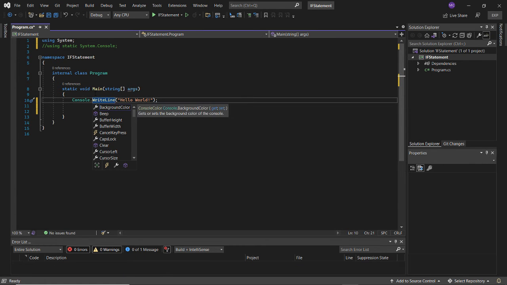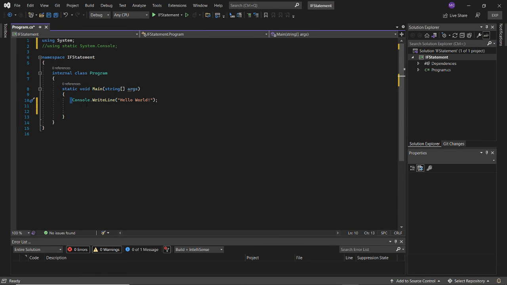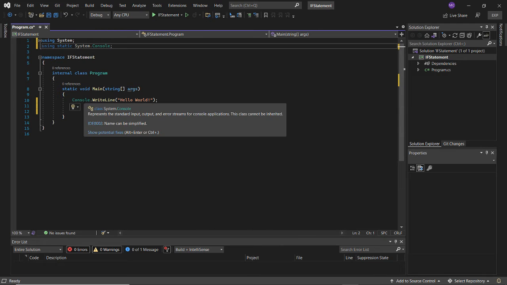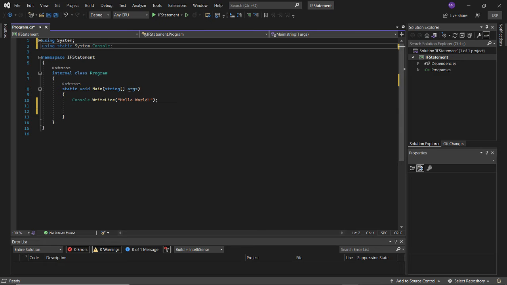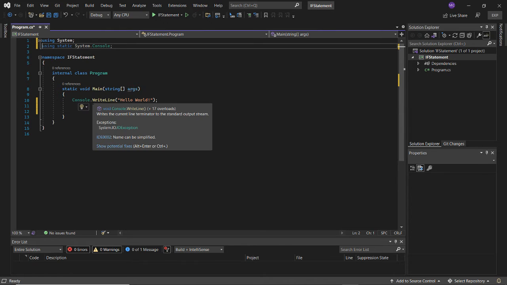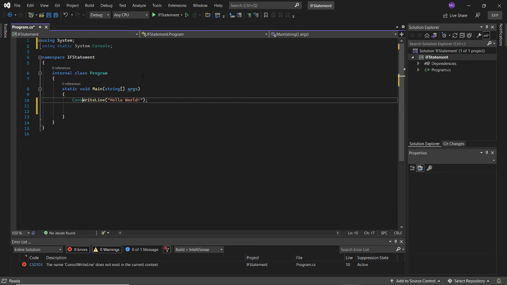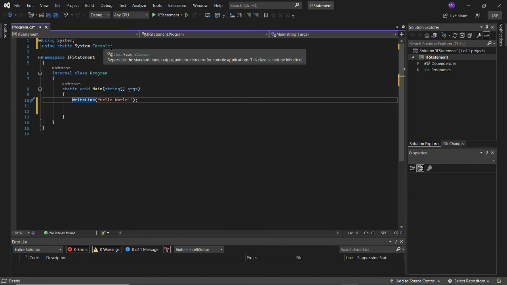But if I add this namespace up here for the console class, I no longer need to fully qualify this method. So I could just delete that, and I could still use the method inside of that class. So that's why I use this namespace up here, which is the console namespace inside the system class.